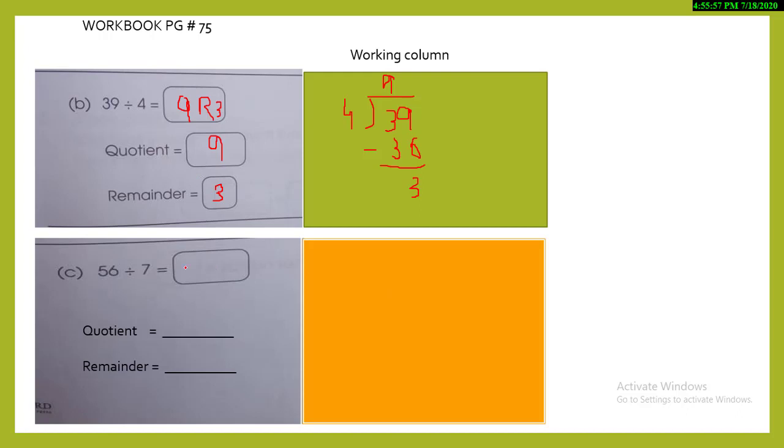So for this question, again, look at the question: that is 56 divided by 7. Okay, 56. Let me just write down the table for your convenience.